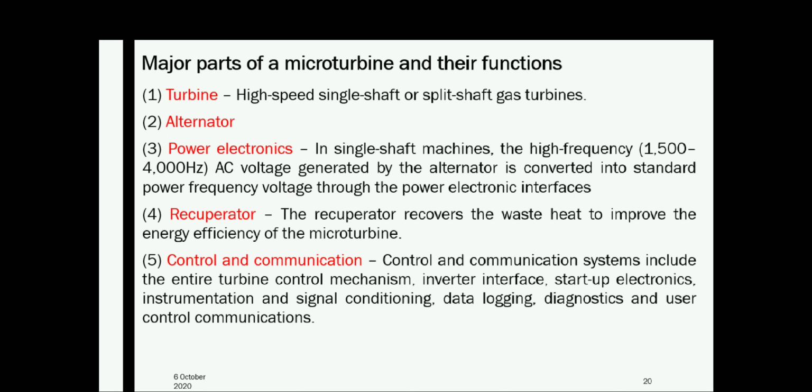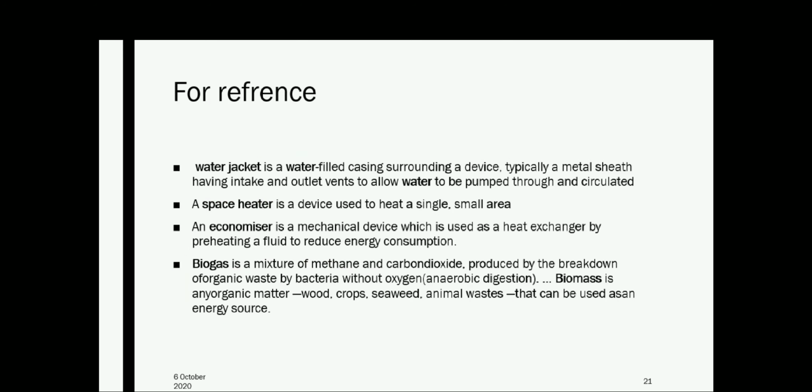And this is what I explained, various parts of a micro turbine and their functions. I have already discussed turbine, alternators, power electronics converters, recuperator, and control and communications.